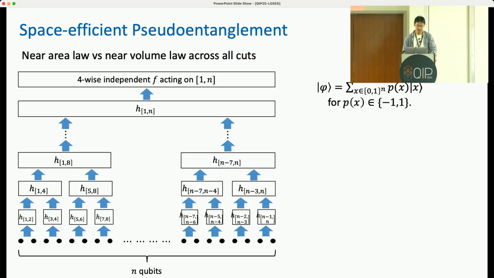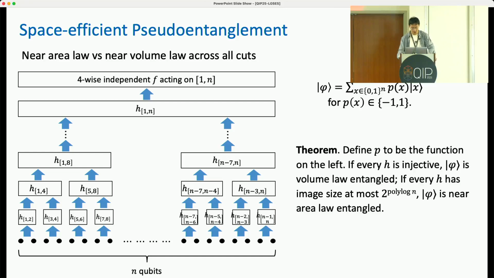To extend this construction to hold for all possible cuts, instead of only applying one hash function, we apply a bunch of hash functions in a tree-like structure, where the higher the hash function is, the larger its domain size is. And just as before, after that we apply a four-wise independent function F on the top.